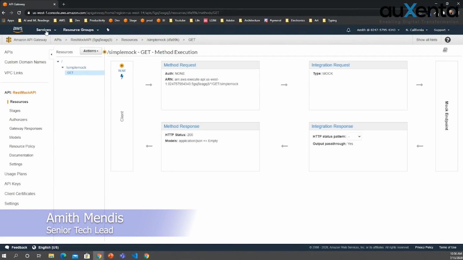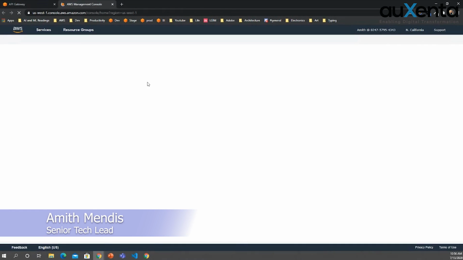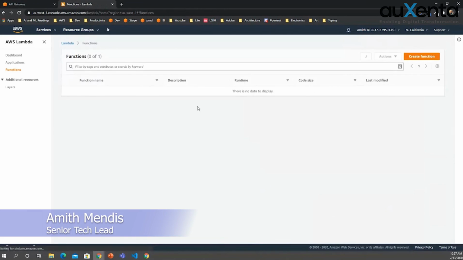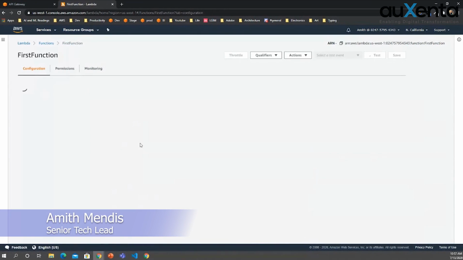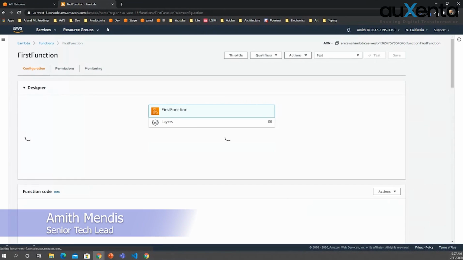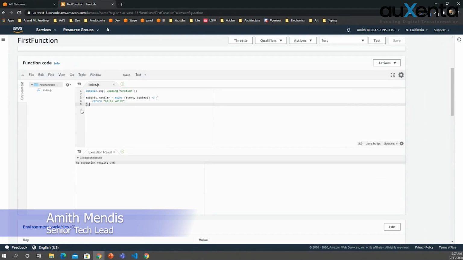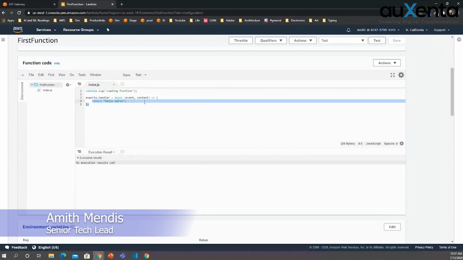Now we will create a Lambda function. Actually, I have created a Lambda function for this. I'll show you that first. This is the Lambda function I have created for this. It has some things like return hello world.